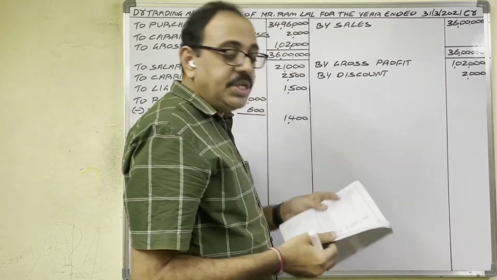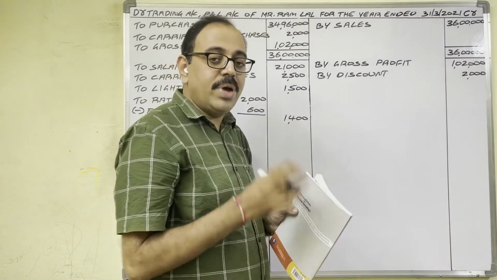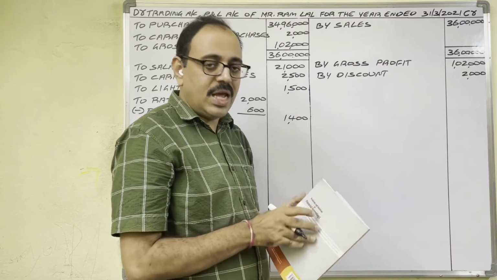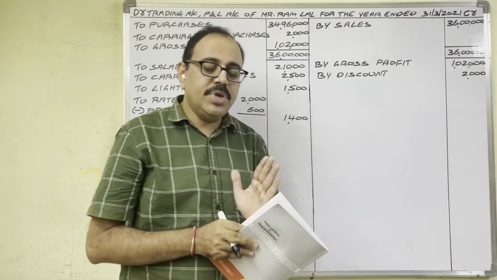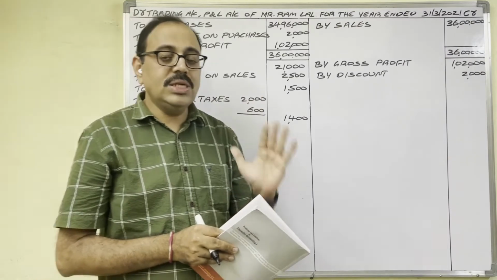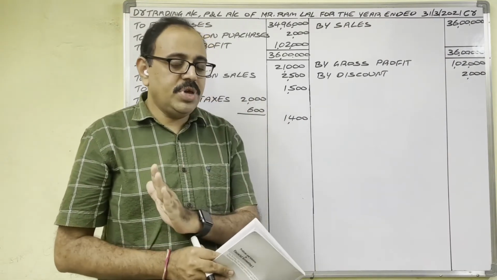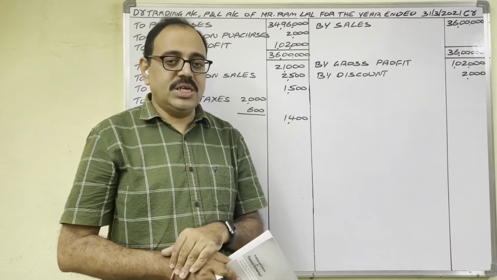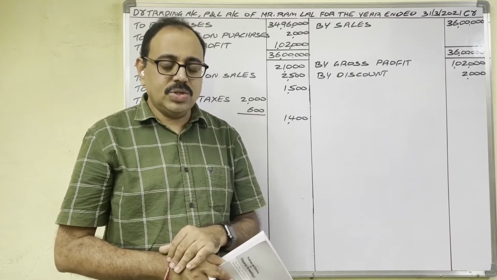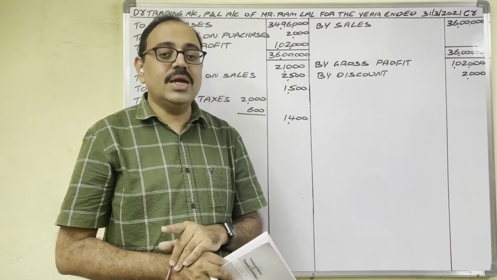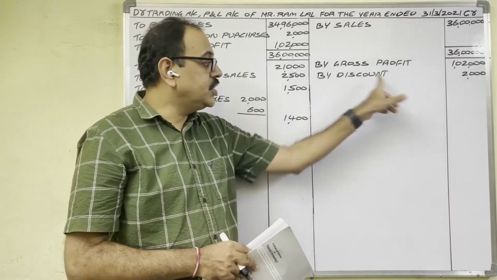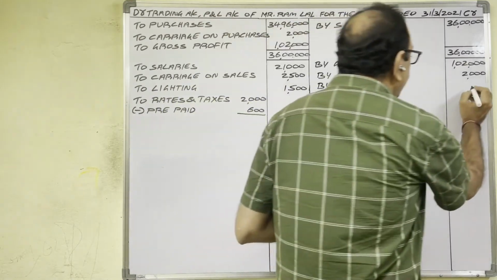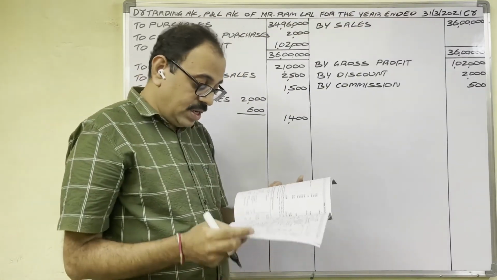Next, commission. In credit column of trial balance, commission is given. Means commission received. You know trial balance rules. In debit column, he gives expenses, losses, assets. In credit column, he gives liabilities, incomes, gains. In credit column, commission is given. It cannot be a liability. So meaning is commission received, income, indirect income, credit side of P&L account. By commission, 500 rupees. Sundry creditors, liability.